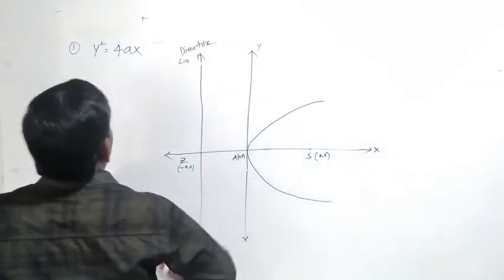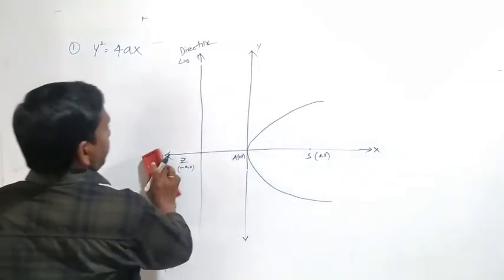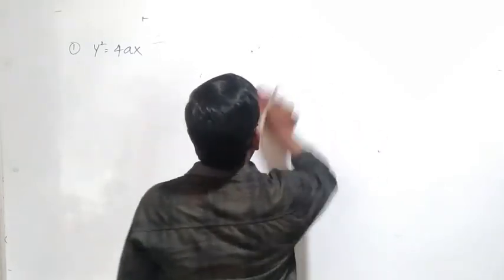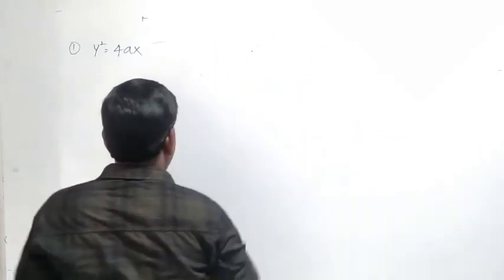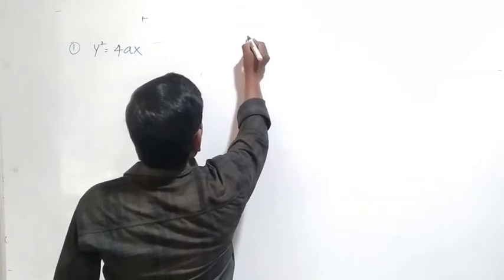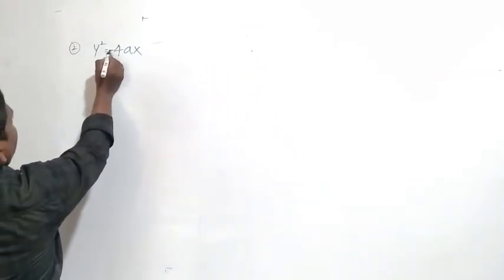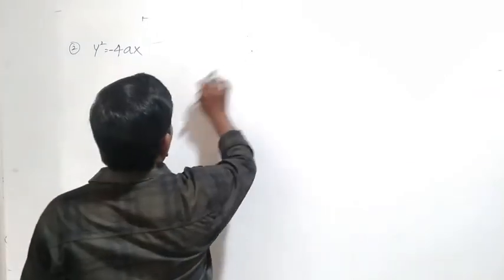And the second one, y square equal to minus 4ax.